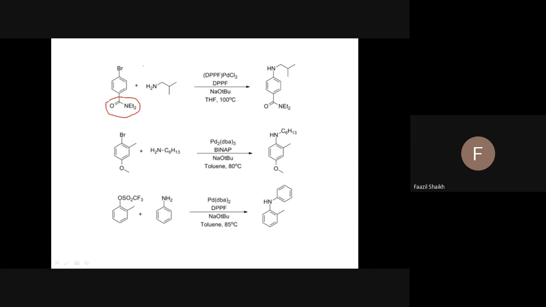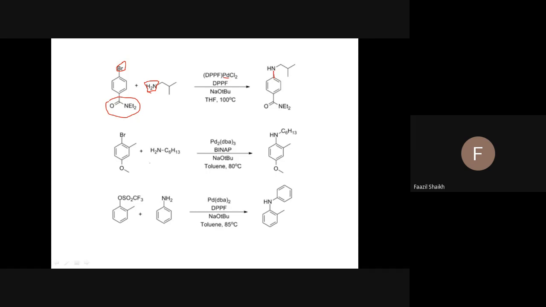This bromine of the halide reacts with this secondary amine, reacting with secondary amine or primary amine, using the same palladium catalyst. So here, the palladium can be in zero oxidation state or it can have some oxidation state. So no need to get confused. Palladium means palladium catalyst, that's it. So sometimes it will be without any oxidation state, and sometimes with some oxidation number, but it will perform the same job, that is, coupling for carbon-nitrogen bond formation. You see, this is the bond which is formed between this carbon of the ring and this nitrogen.